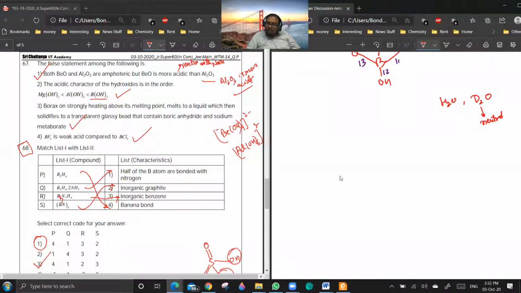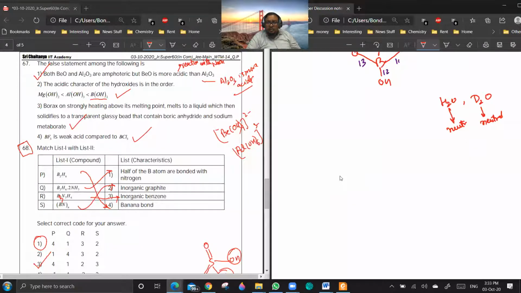See, both of them are neutral, because acidity or basicity is always decided with respect to the solvent. Are you getting a point? So in water you will be deciding; if you are mixing D2O with water, then only you can talk about it. Both will be forming neutral solutions. We will be talking about acidity or basicity of other compounds in H2O or D2O. Are you getting a point?